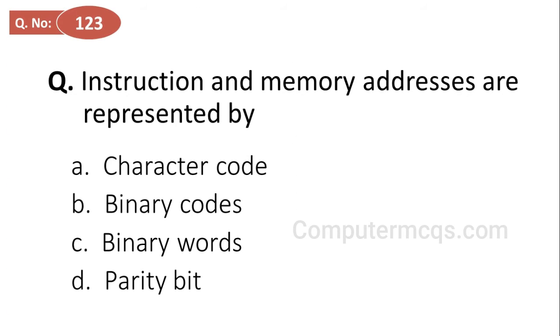Instructions and memory addresses are represented by: options are character code, binary codes, binary words, parity bit, and the correct answer is option B, binary codes.